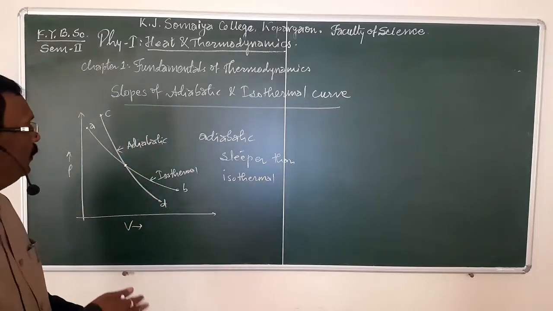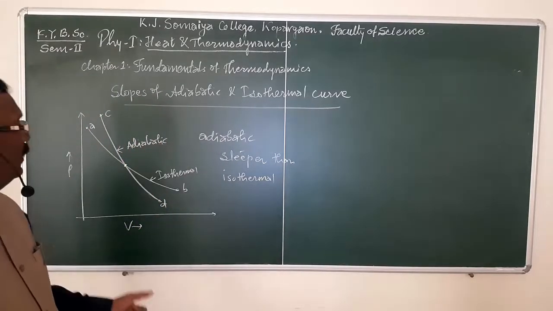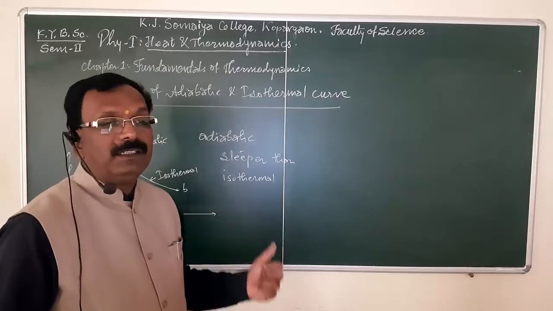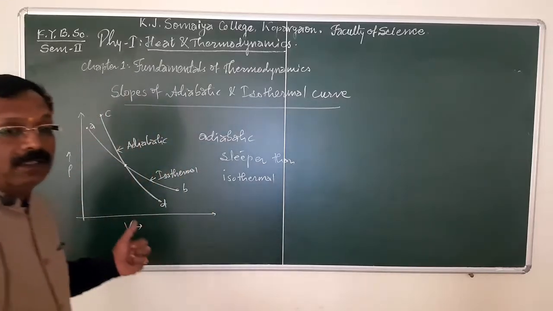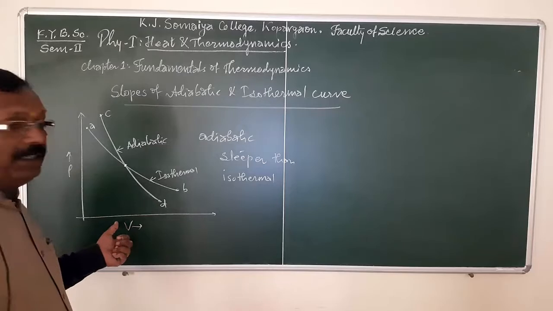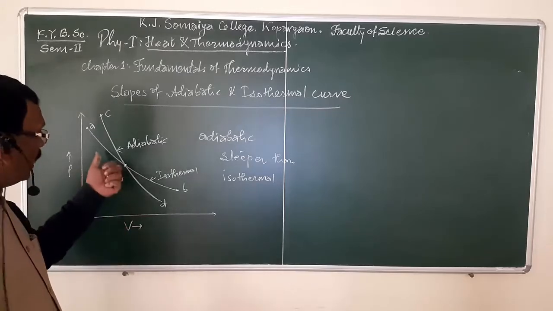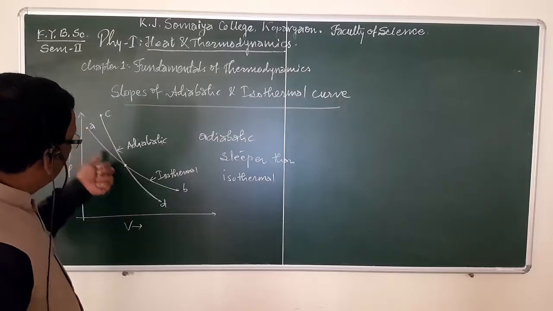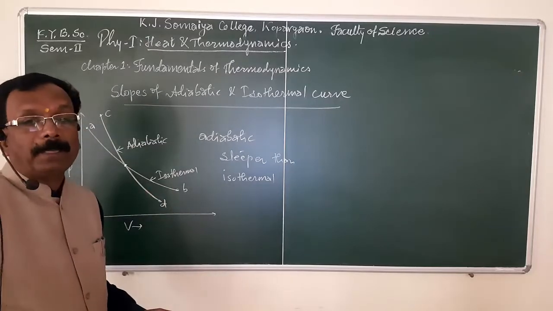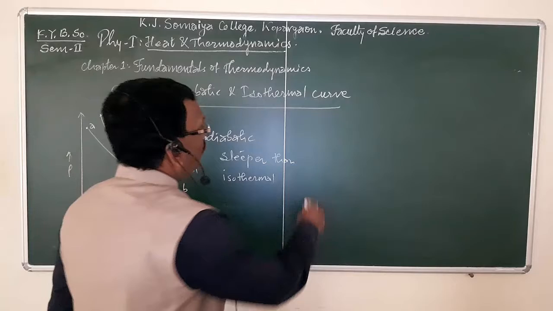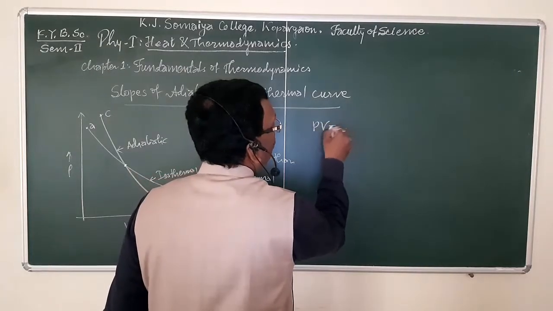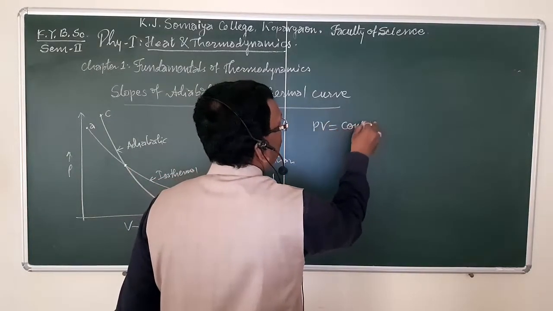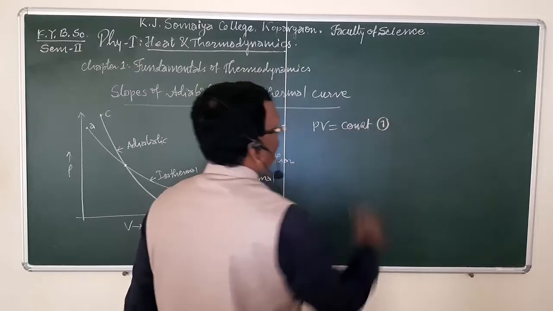Okay. In order to prove this, firstly consider a graph between P and V under isothermal condition, and the isothermal curve is AB. For an isothermal process we know that PV is equal to constant. Suppose this is equation 1.